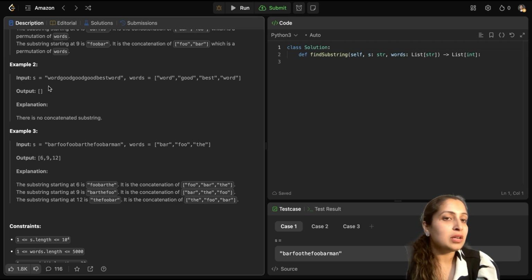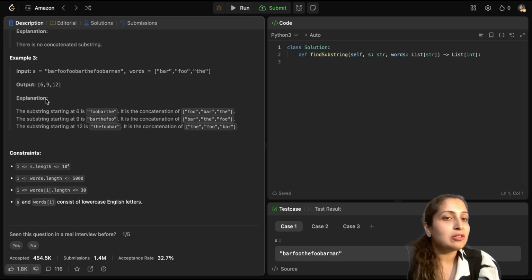Now if you start from the 0th index here, you notice that the substring word is there and the substring good is there. But there is no second occurrence of good here. Hence this is not working. Now if you increment, you would see good, good, good, but there are not so many occurrences of good in your words. Hence you increment again and again. And once you have looped through the entire string S, you would see that you do not find a single occurrence of all of these 4 in any kind of permutation together. Hence the output is an empty list. There is no concatenated substring occurring in string S. Hence the output is empty.